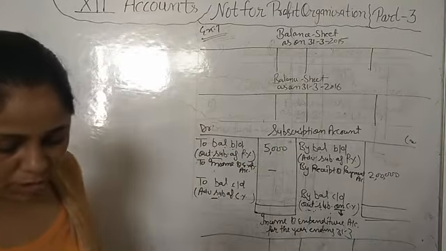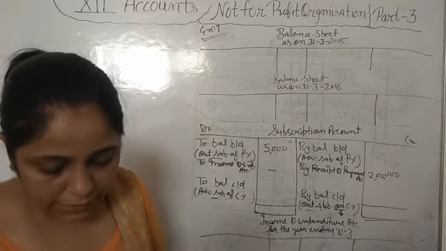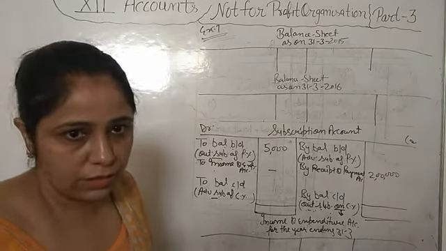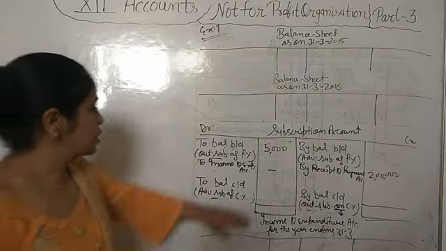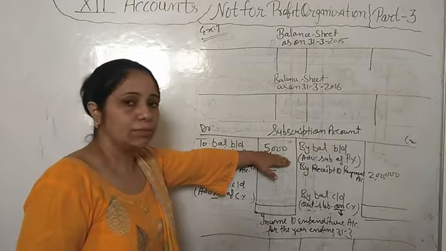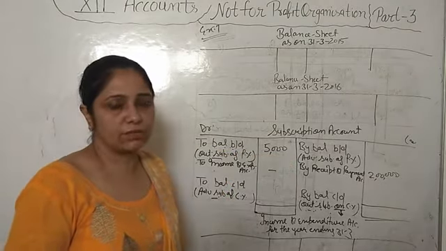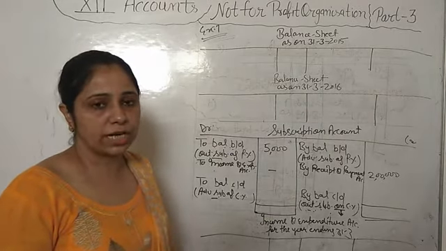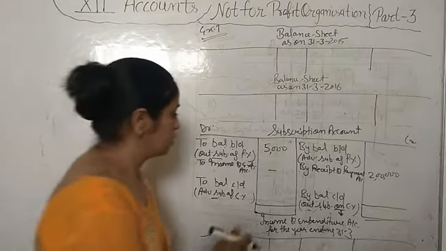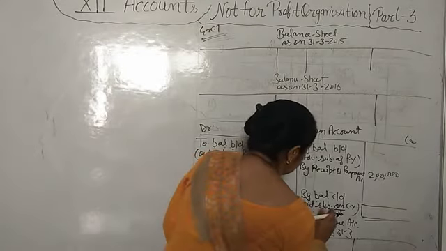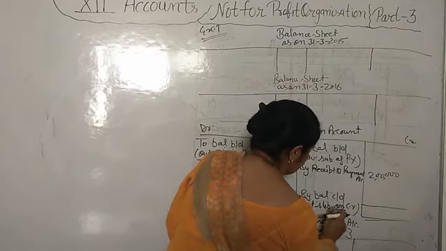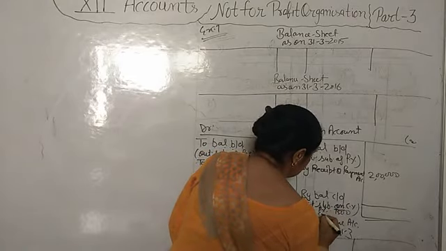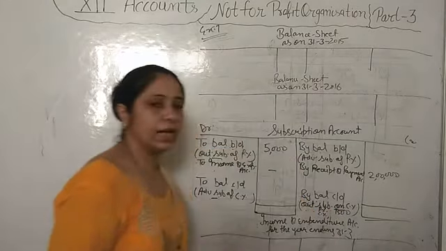One more piece of information is given to you: out of which 3,500 we have received. Total outstanding subscription of the previous year is 5,000, but we have received 3,500. It means 1,500 are still outstanding of the previous year. That also we will add here. Okay, 1,500 of the previous year, and we will add the current year.